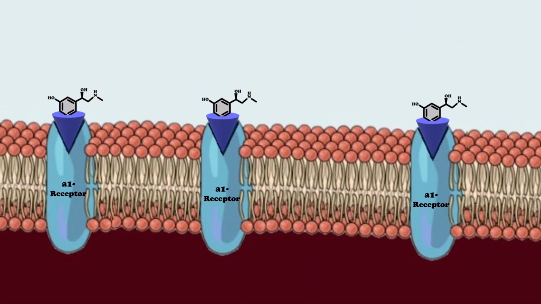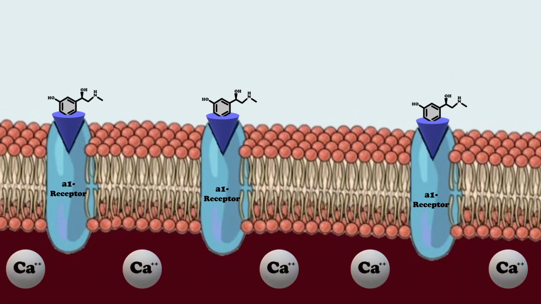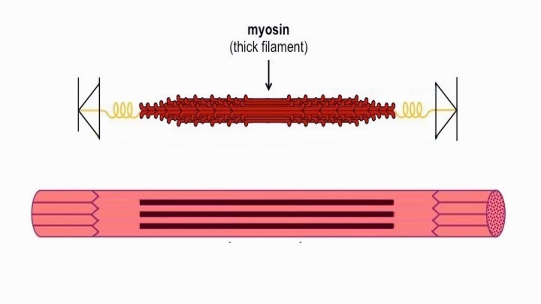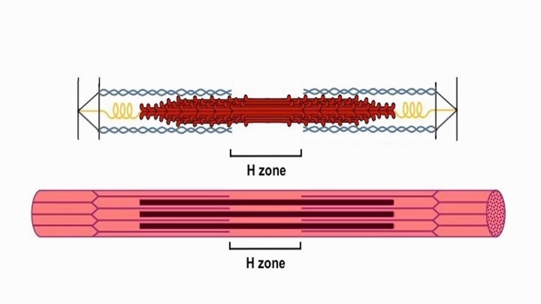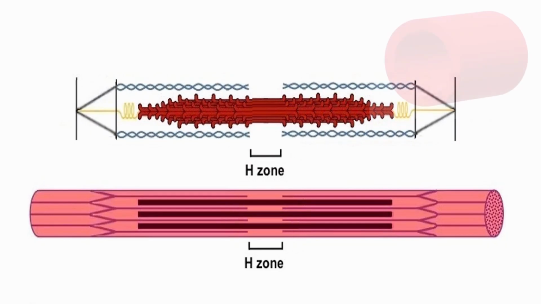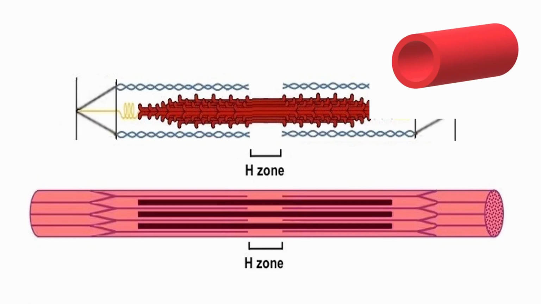Once phenylephrine attaches to the alpha-1 receptors, it increases the presence of calcium intracellularly. Inside smooth muscle cells, we have what we call myosin, or the thick filament, and actin, which is the thin filament. The presence of calcium unlocks the connector between the two, causing them to bind to each other. The myosin then pushes the actin forward. This process causes the constriction of smooth muscles. Since the pathway is constricted, it causes an increase in blood pressure. However, the effects of phenylephrine are localized, so it has less impact on the systemic blood pressure.